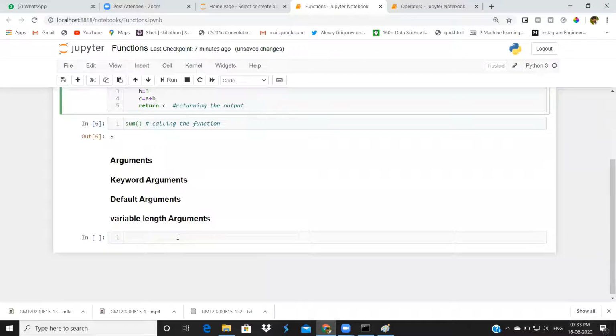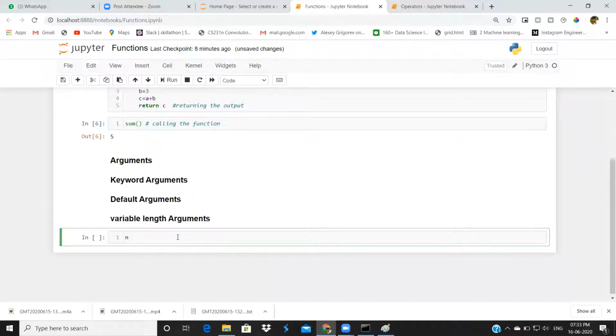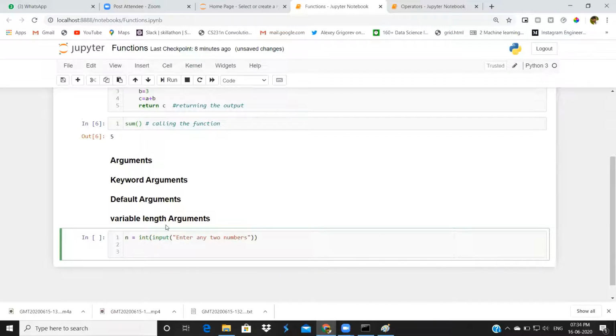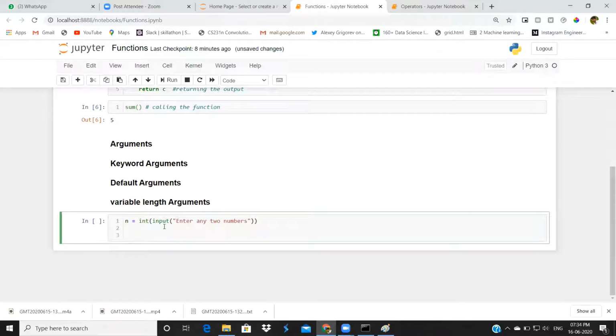Let's build that one. First, I'm taking input. I think you're already aware of this, how to take input and how to convert it into an integer. Enter any two numbers. I'm hoping everyone is clear on this part. Before this, I will define a function. One minute.